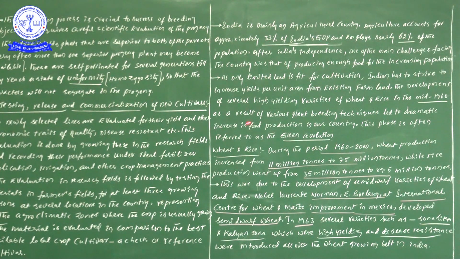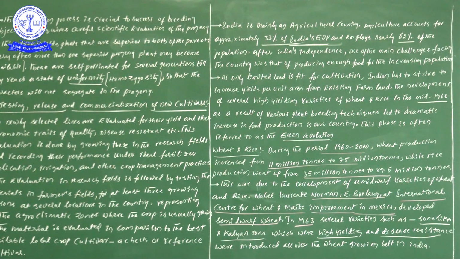As a result of various plant breeding techniques, we produced high yielding varieties of wheat and rice. Plant breeding technologies led to a dramatic increase in food production in our country.